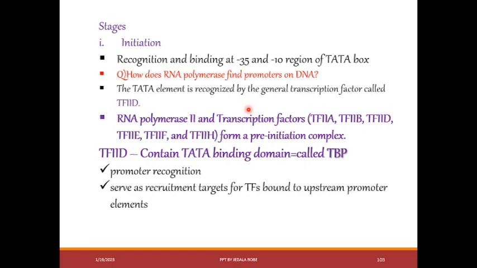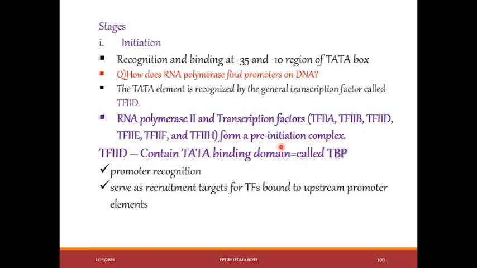There are transcription factors that aid RNA polymerase. In this case, transcription factor A, B, D, E, F, and H, they form what we call the pre-initiation complex.